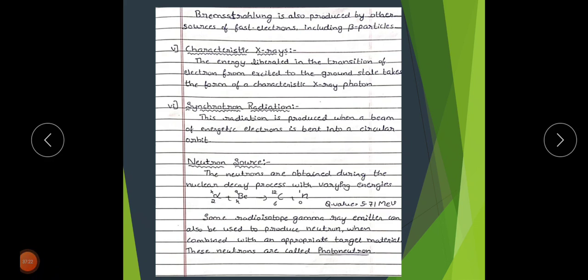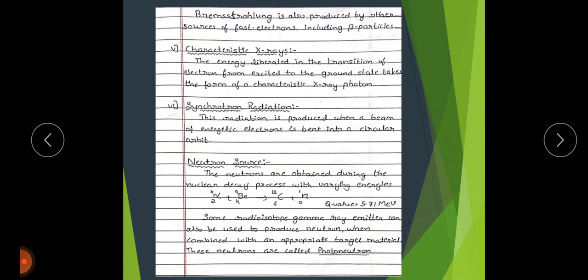Each element has a unique set of energy levels, and thus the transition from higher to lower energy levels produces X-rays with frequencies that are characteristic of each element.